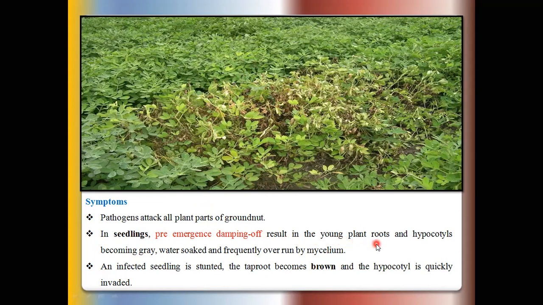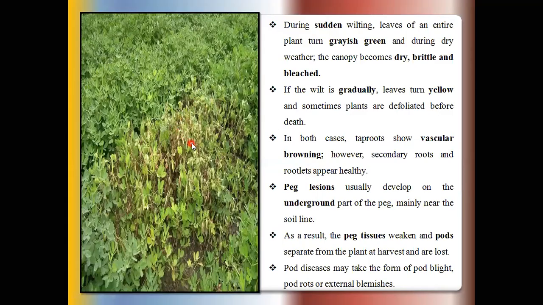Initially brownish spots are seen on the young stem of the groundnut seedlings. The hypocotyl and epicotyl turn brown in color, and the affected seedlings die totally. So this symptom is known as pre-emergence damping off. Then post-emergence damping off, where the mature plant is totally wilted.